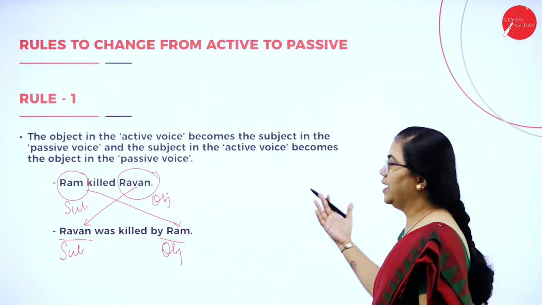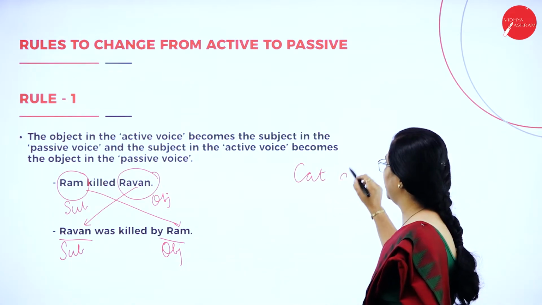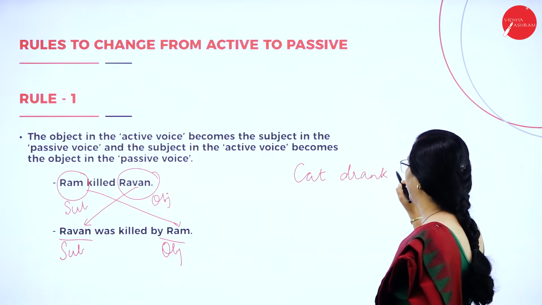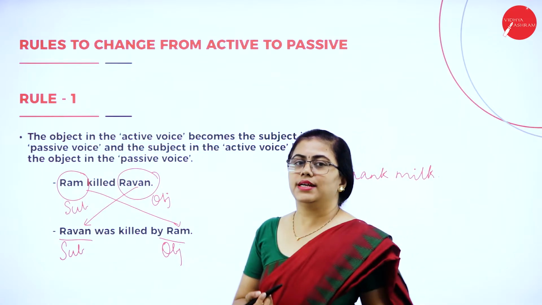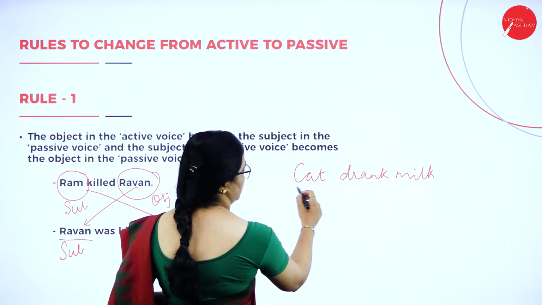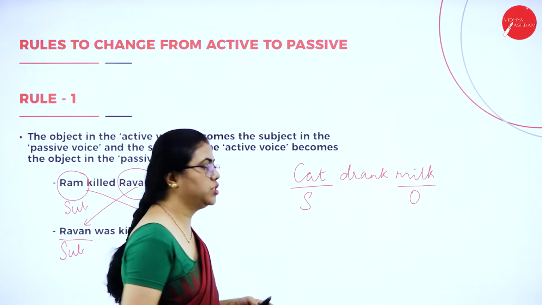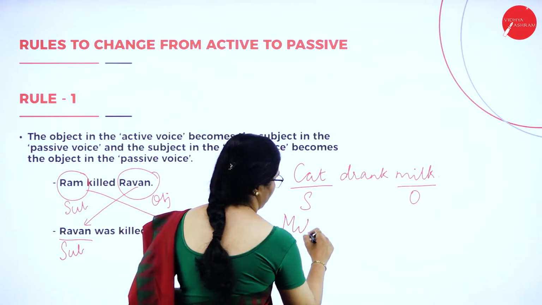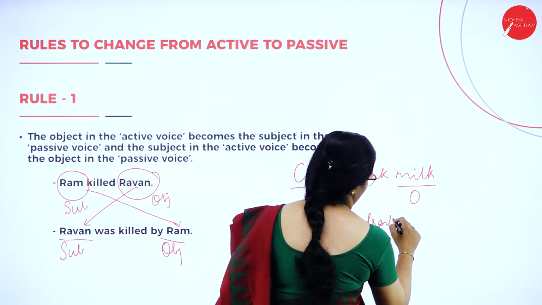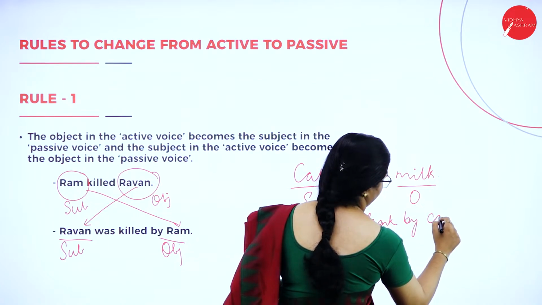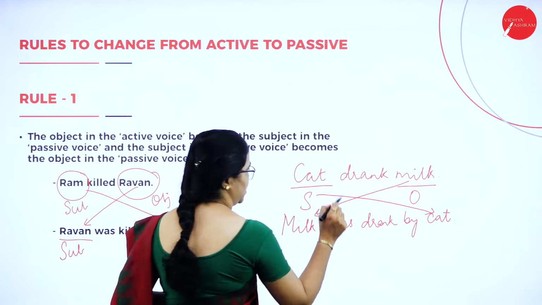For any other sentence for that matter, like the previous example, the cat drank milk, here also you can change it like that. Cat is the subject here, milk is the object. When you change it to passive voice, you change it this way: milk was drunk by cat. So cat becomes the object, milk becomes the subject.